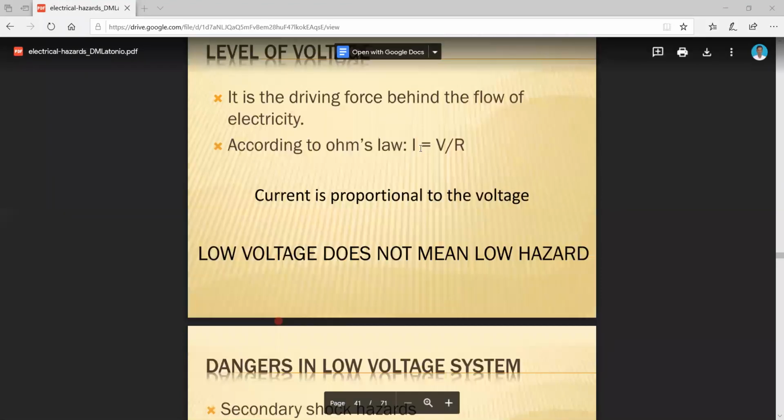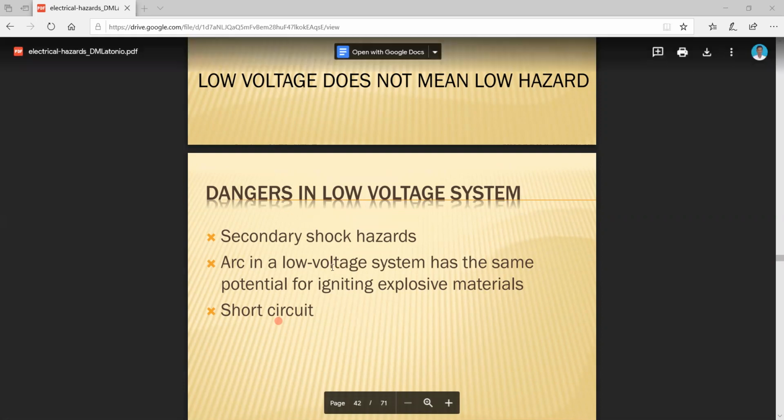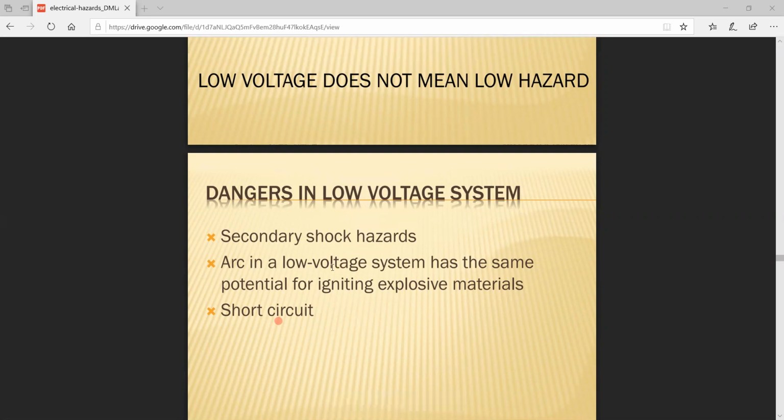See that I is equal to V by R. The voltage is directly proportional to current. Dangerous in low voltage system. Secondary shock hazards: arc in a low voltage system has the same potential of igniting explosive materials, and then short circuit. If a short circuit occurs in your system, it is very, very dangerous. Once the short circuit occurs, it can automatically affect your whole body. The whole system will be subjected to a shocking effect. This is the main concept of short circuit of the body.